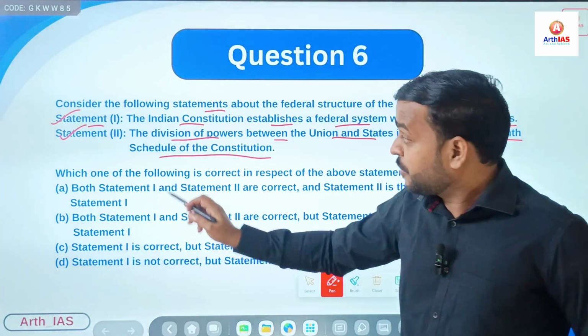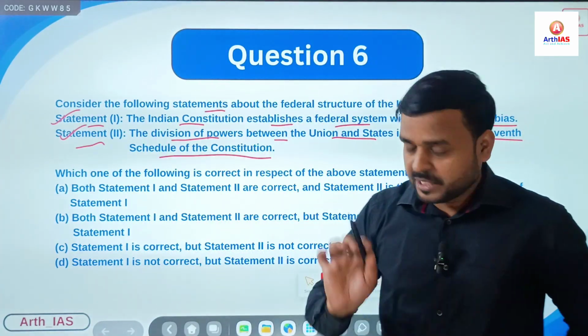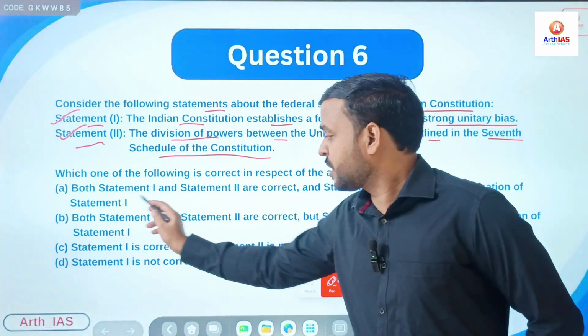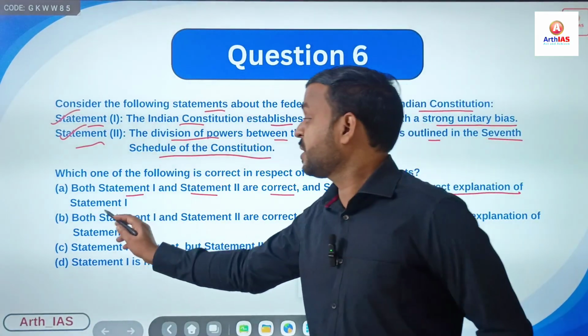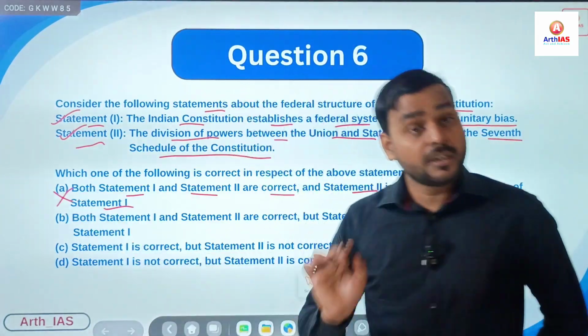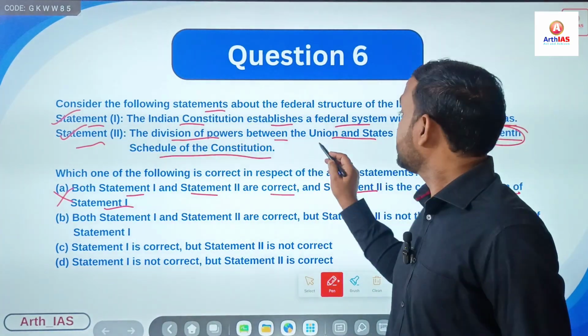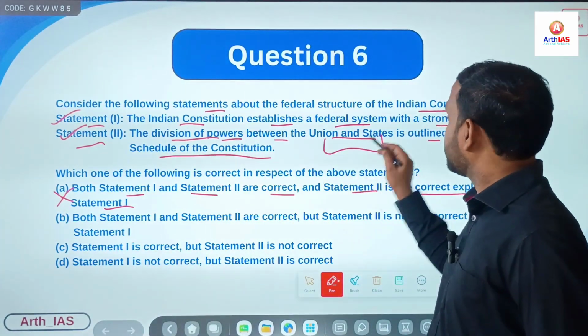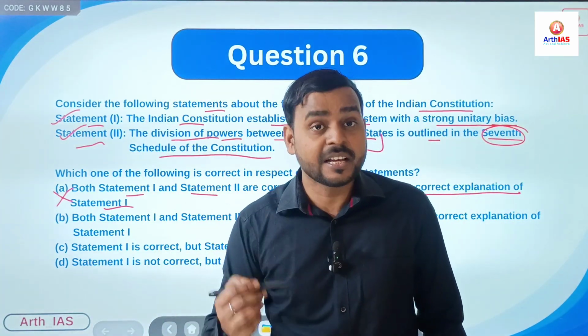Now see whether this statement explains statement 1 or not. The first option says both statement 1 and 2 are correct, and statement 2 is the correct explanation of statement 1. No. Why no? Because the seventh schedule outlines the powers between union and state, but it does not explain the reason. Right? It does not explain.